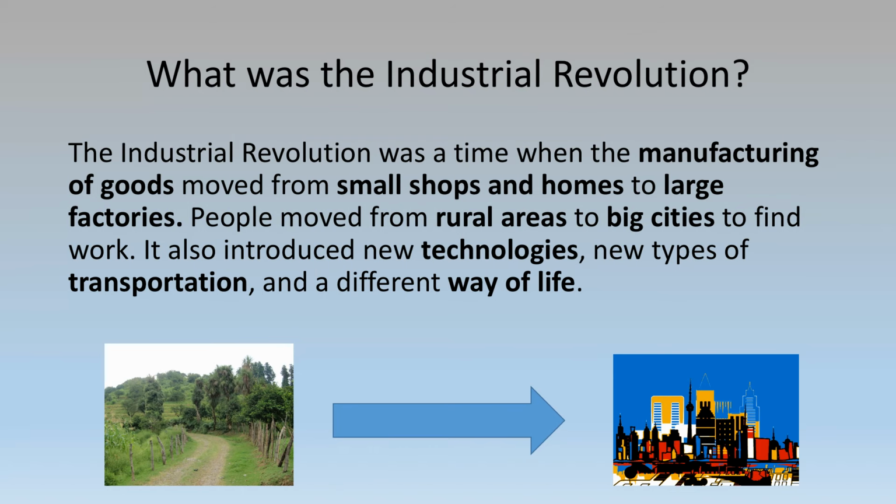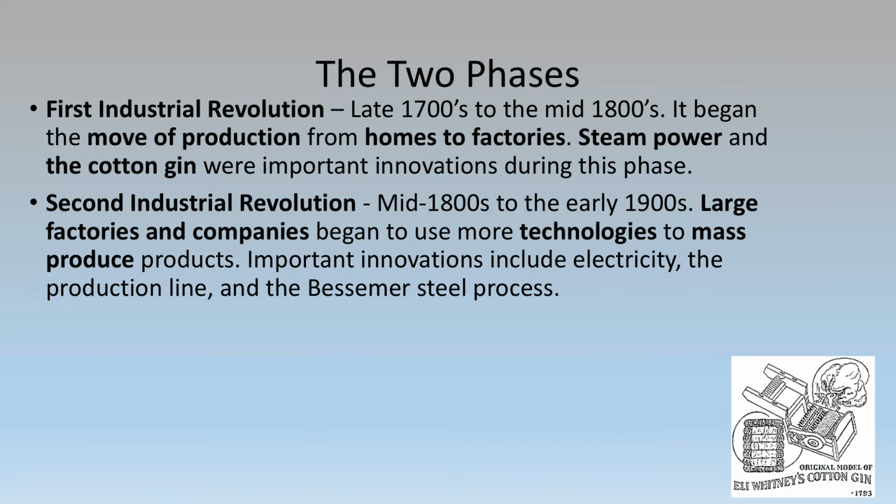It also introduced new technologies, new types of transportation, and a different way of life. So this was a big change from the way people were living to sort of the way we live now. It introduced us to these factories, big cities, and these technologies that we still have today.